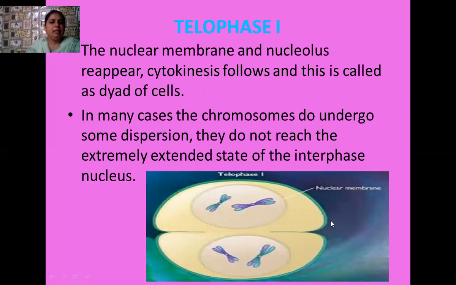See the diagram. Here a dyad cell is formed, and this dyad cell remains in the parent cell. You see that the nuclear membrane and nucleolus, which earlier disappeared, now reappear in this stage. Here you can see the nuclear membrane and how many chromosomes are present inside these daughter cells. Two chromosomes are present inside. So a dyad of cells is formed, and a furrow-like structure develops in the plasma membrane of the parent cell. This furrow-like structure moves towards the center and joins in the center.